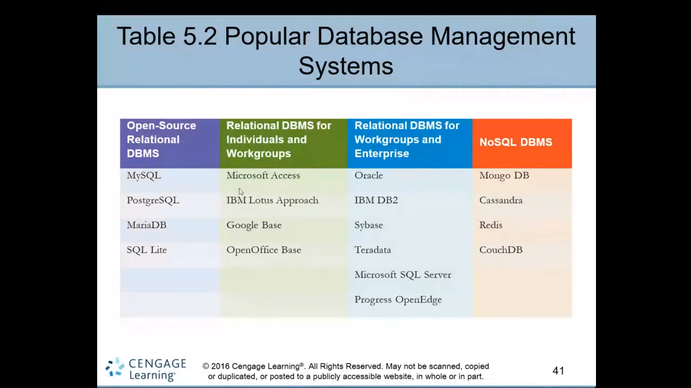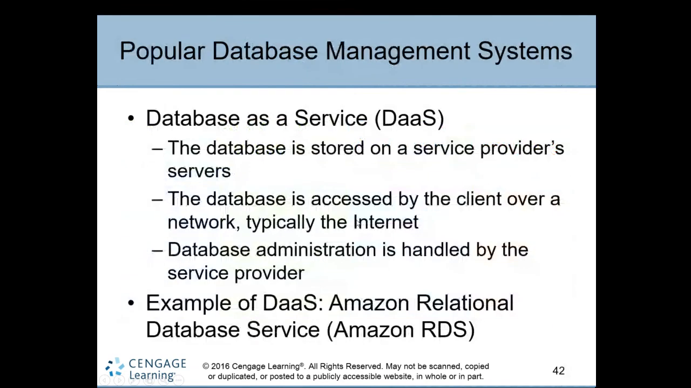For small industries, mostly small companies, there are IBM Lotus and Google Base. For enterprises, huge organizations, we cannot use Microsoft Access. We can use Oracle, Sybase, IBM, and Microsoft SQL Server. For NoSQL, there are Cassandra, MongoDB, and Couch. NoSQL is used by companies like Facebook, Twitter, and Amazon. This is just for knowledge purposes, but these three are very important. Just remember them for knowledge. So these are the popular database management systems.